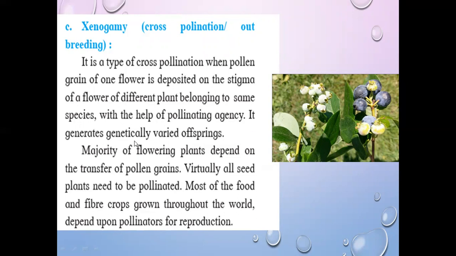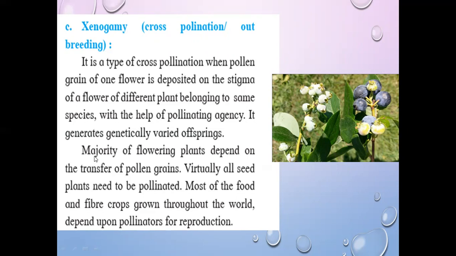So it generates genetically varied offspring. See here, two different plants are there but they are belonging to the same species. Okay, the type of pollination when the pollen grains of one flower is deposited on the stigma of another flower and that flower is produced on a different plant. So two plants are totally different but they should belong to the same species and hence the pollinating